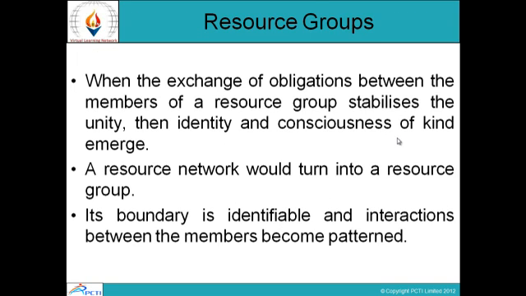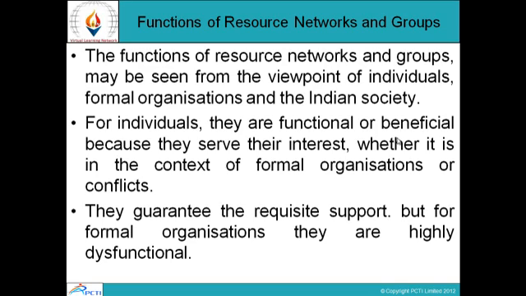They all are a part of the organization in which they carry out their own specialized tasks. Resource groups: when the exchange of obligations between the members of a resource group stabilizes, unity, identity and consciousness of a kind emerge. A resource network would turn into a resource group, its boundaries identifiable and interactions between the members patterned.